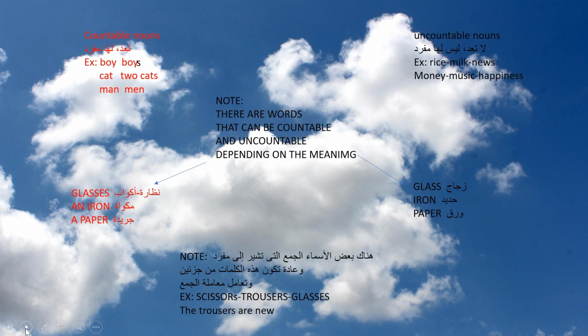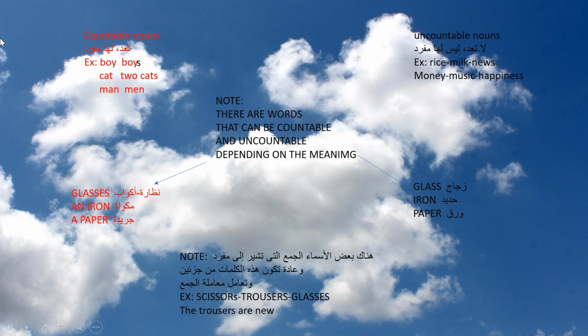Okay, nouns also can be countable or uncountable. How can it be countable or uncountable? From its name, the countable nouns are the nouns that can be counted, while the uncountable nouns are the nouns that can't be counted.